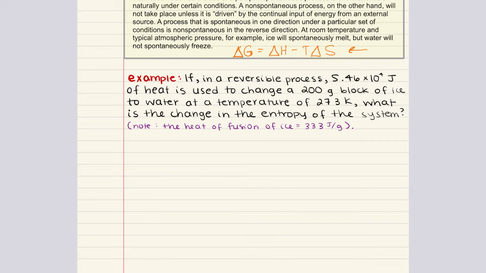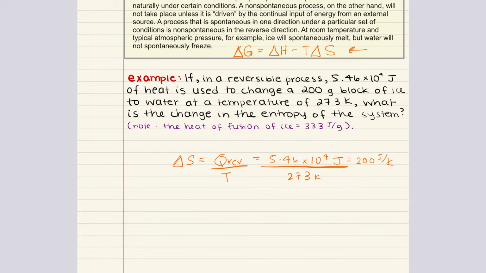Now we know that during a phase change, the temperature is constant. In our case, for this problem, that is 273 Kelvin. From that given information, we can actually calculate the change in entropy because the change in entropy is equal to Q rev, this is the heat that is gained or lost in a reversible process, divided by temperature. We know both of these variables. It's going to be 5.46 times 10 to the 4 joules for the heat that is gained or lost in this reversible process, divided by temperature, which is 273 Kelvin. This gives us a change in entropy that's equal to 200 joules per Kelvin.